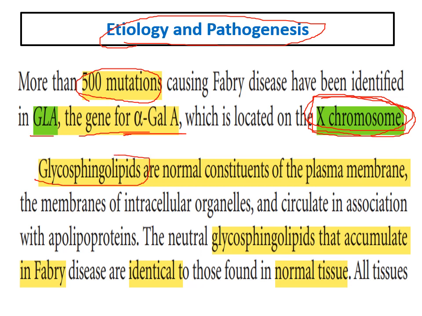Glycosphingolipids will be accumulated, and glycosphingolipids are a normal component of the plasma membrane and membrane of the intracellular organelles. The glycosphingolipids that accumulate in Fabry disease are identical to those found in normal tissues.